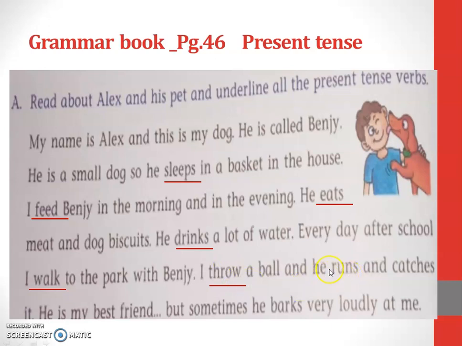He runs. When he comes, runs and catches. These two are about he. So we are using runs, catches. He is my best friend. But sometimes he barks. He barks. For he always, when he says about he, you are using drinks, sleeps, eats, runs, catches, barks. Keep it in mind because it is he saying about a singular person or single animal, dog. So using s with it. When I comes only, he is using I feed, I walk.